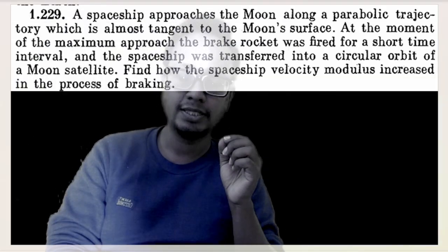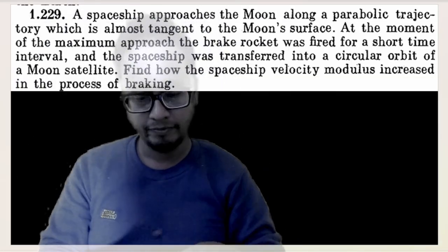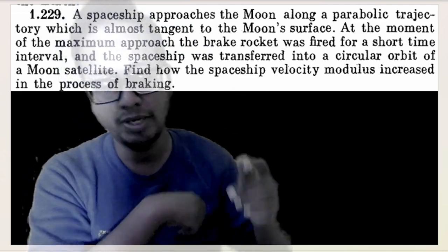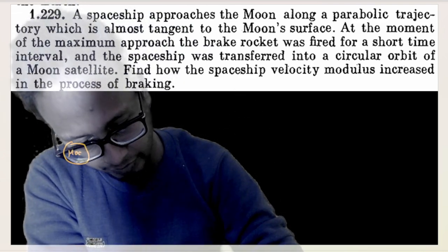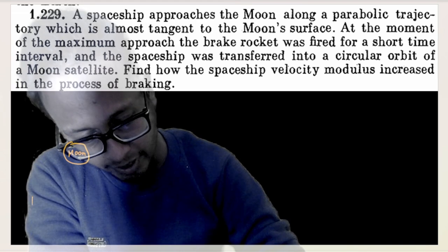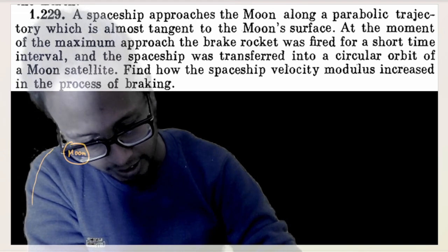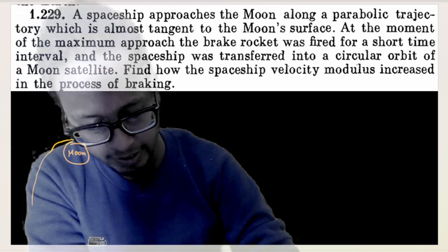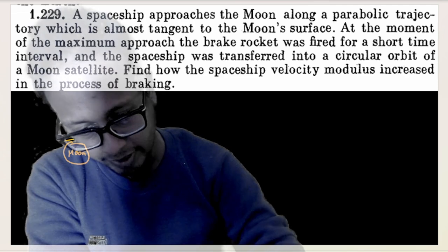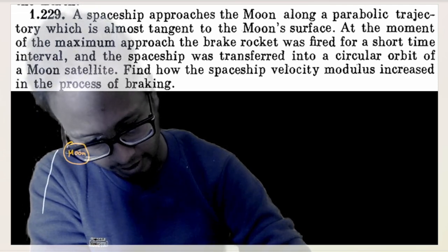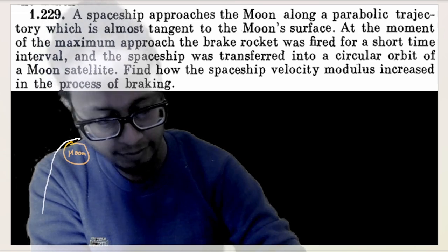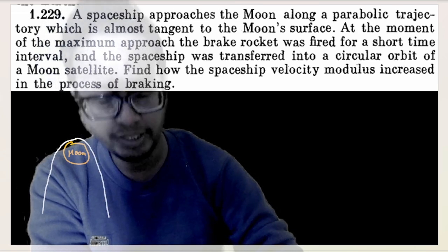So this question is a little bit difficult to understand, so I'll explain it in simple language. There is a moon. Now a particle is coming from infinity in a parabolic path, and when it passes over the moon, if nothing happens, it goes back to infinity.